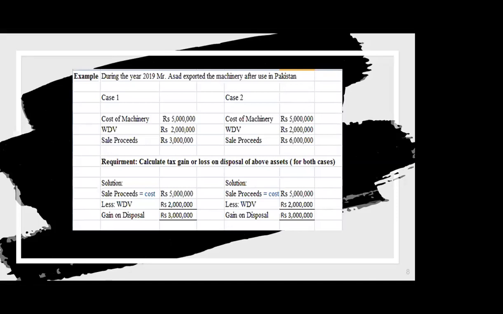As you all know that according to tax authorities, we assume that the sale proceeds value is equal to cost. So the cost value will be seen in both the solutions. And as we subtract the written down value, we get the gain that is 3 million, which is similar in both solutions. Moving to the practice question.